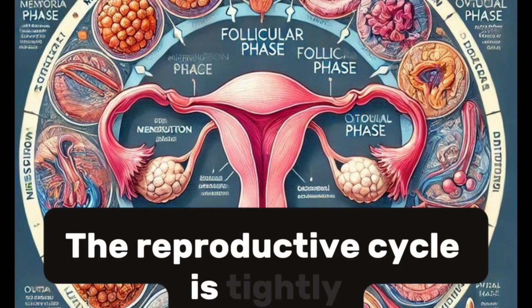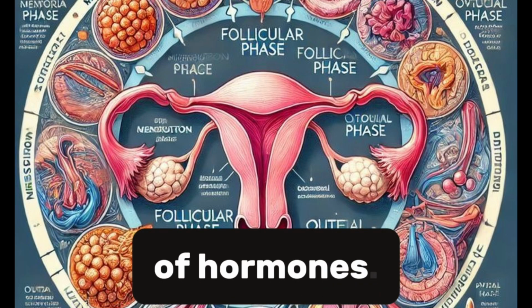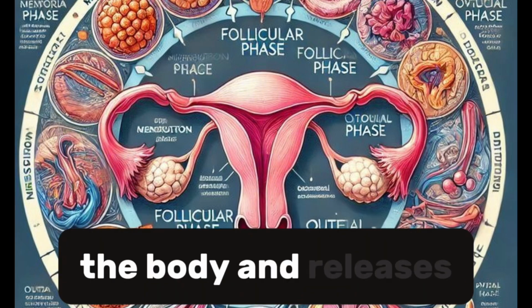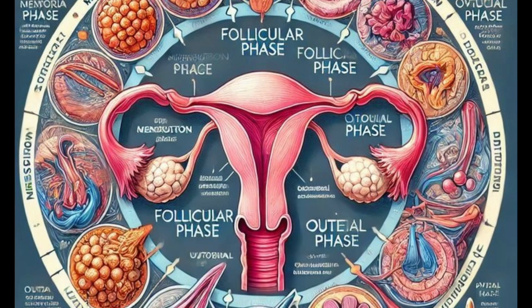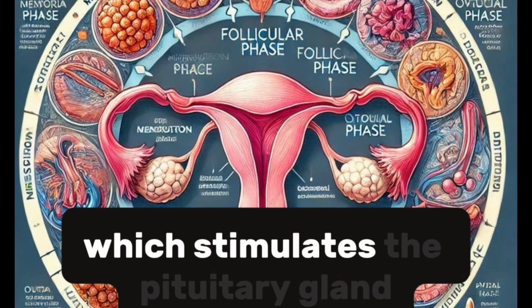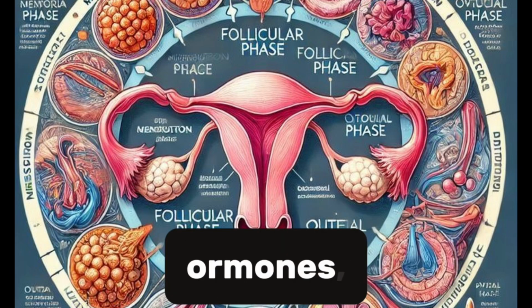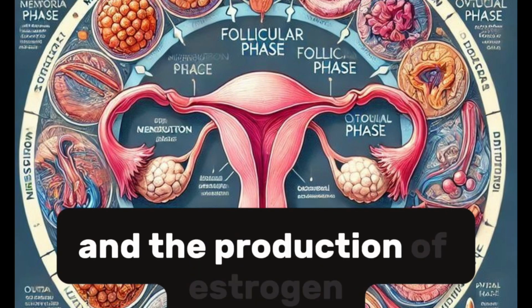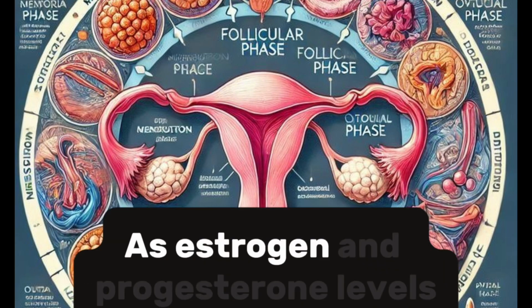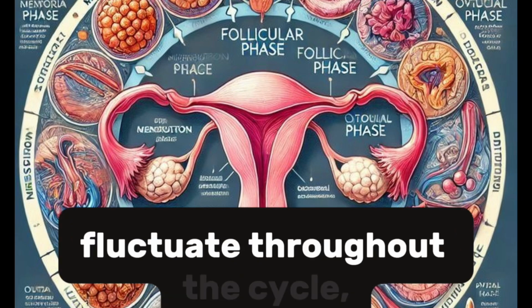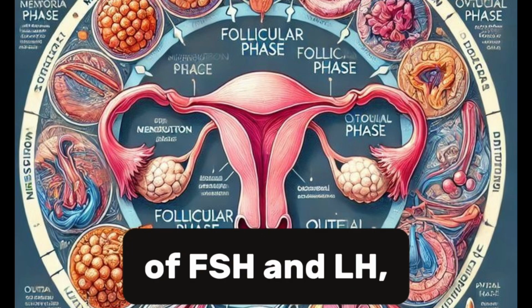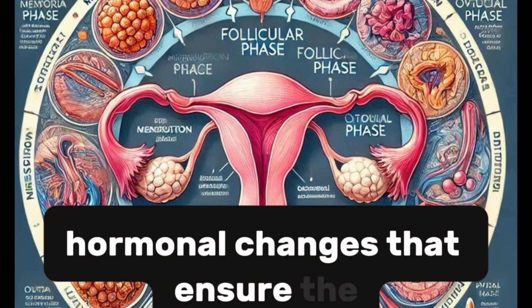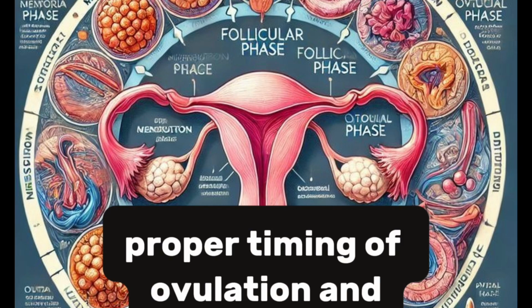The reproductive cycle is tightly regulated by a feedback loop of hormones. The hypothalamus in the brain detects the levels of hormones in the body and releases gonadotropin-releasing hormone, GnRH, which stimulates the pituitary gland to release FSH and LH. These hormones, in turn, control the growth of follicles and the production of estrogen and progesterone. As estrogen and progesterone levels fluctuate throughout the cycle, they help regulate the release of FSH and LH, creating a coordinated cycle of hormonal changes that ensure the proper timing of ovulation and menstruation.